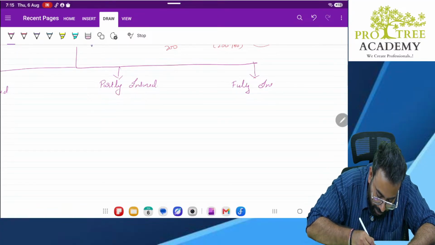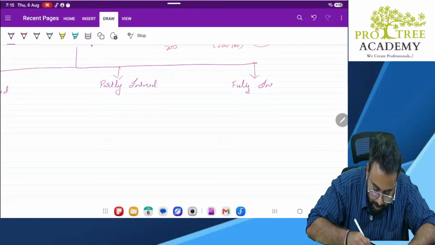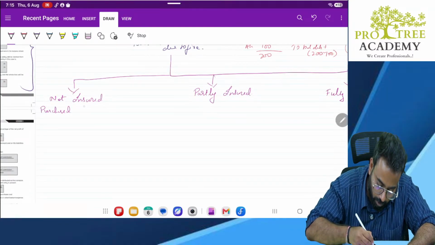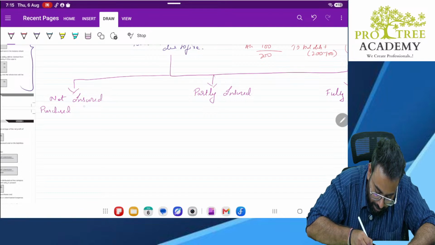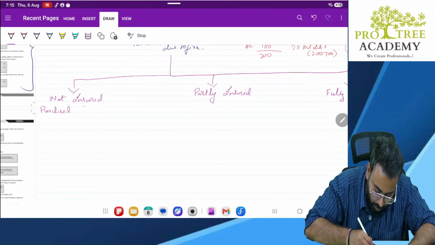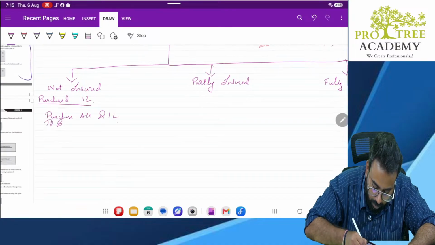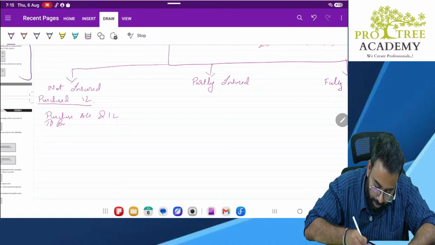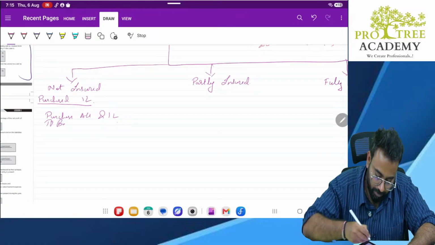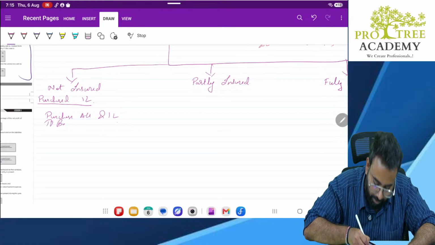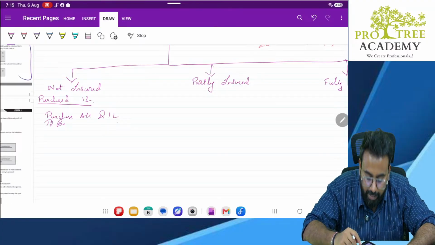Suppose, how much did you purchase, sir? I purchased 1 lakh. So what is the entry you record when you purchase the goods? Sir, purchase account debit 1 lakh to bank account 1 lakh. Very good. So in P&L, how does it look like? In P&L, it looks like this, sir. Purchases 1 lakh. Correct?